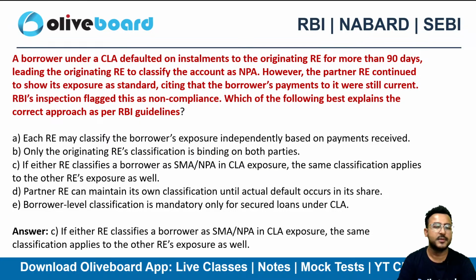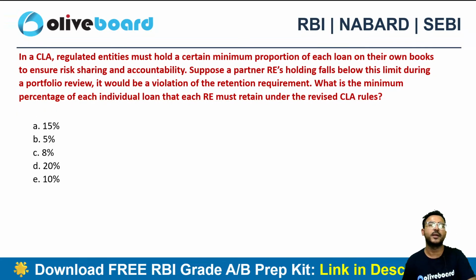So the answer will be option C. If one RE has declared it as an NPA, the other one should also do it, irrespective of any other observation, right? You need to do it. Next one, in CLA, have a look.